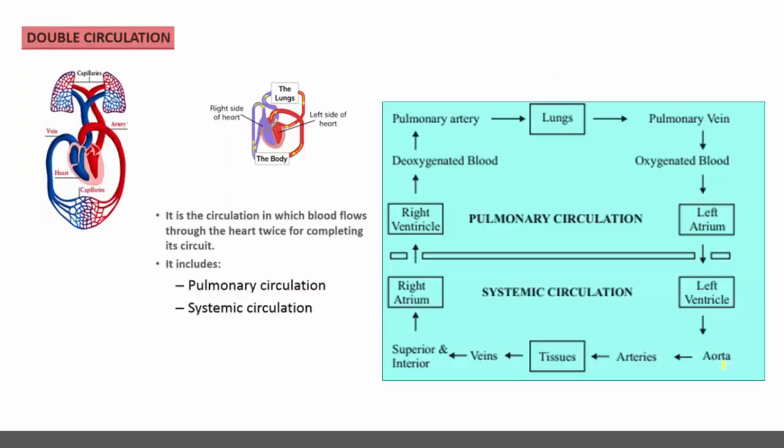Then the double circulation. The double circulation is observed in all those organisms having a four-chambered heart, and it is called double circulation because blood flows through the heart twice for completing its circuit. So through the heart, two times circulation of the blood is observed. Hence it is called double circulation. One is pulmonary circulation and another is systemic circulation.